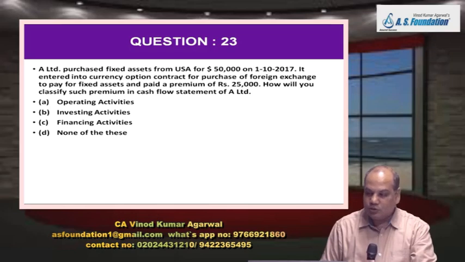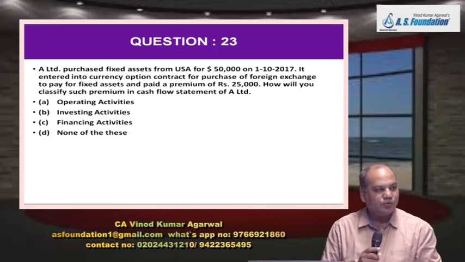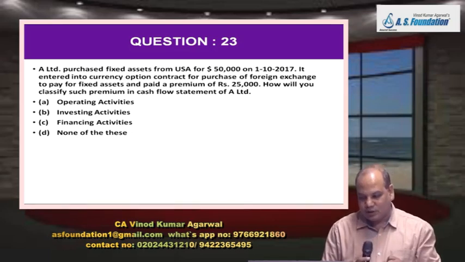It entered into currency option contract for purchase of foreign exchange to pay for fixed asset and paid a premium of rupees 25,000. How will you classify such premium in cash flow statement of A Limited? There are 4 options. Choose the right option.